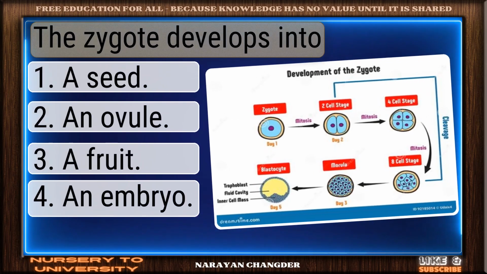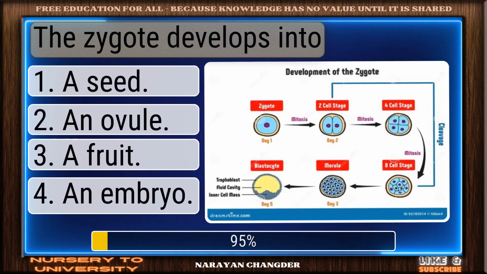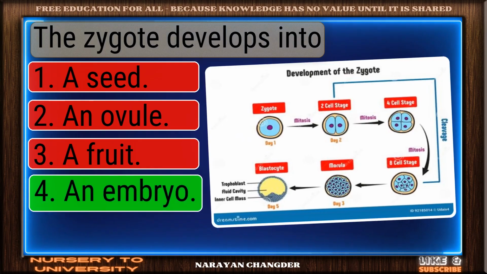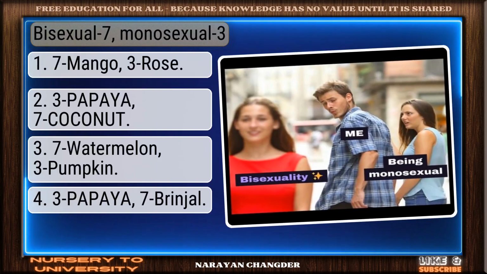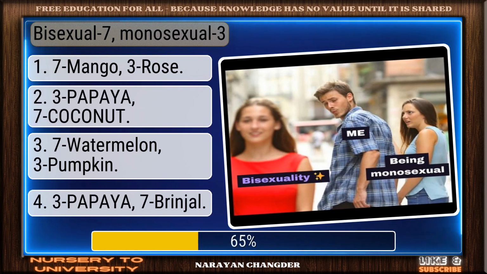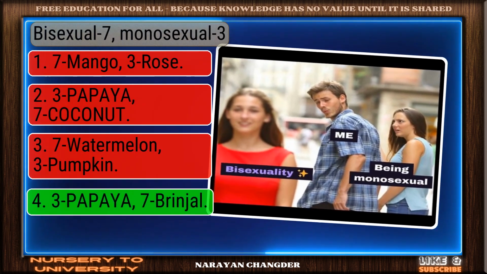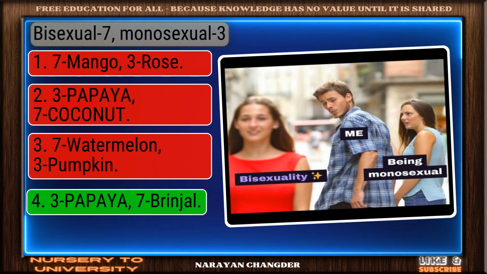Question number 254. The zygote develops into. Nicely done. An embryo is a solid answer. Question number 255. Bisexual 7, monosexual 3. You chose 3 papaya, 7 brinjal, and it is correct.